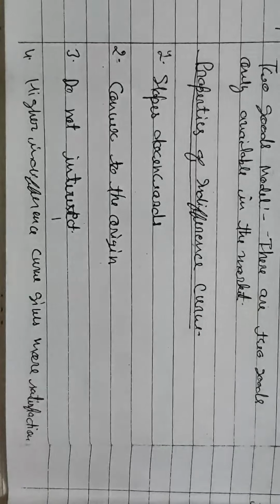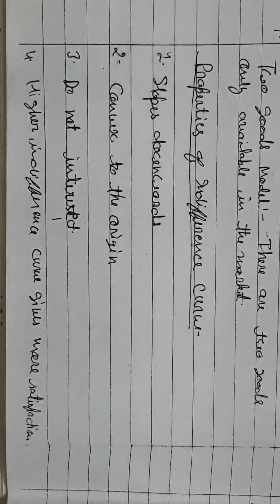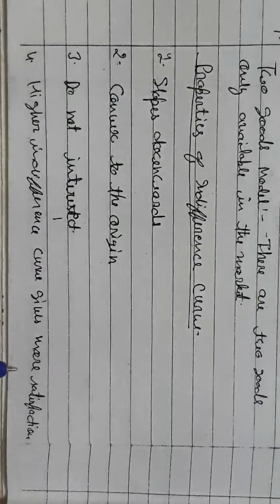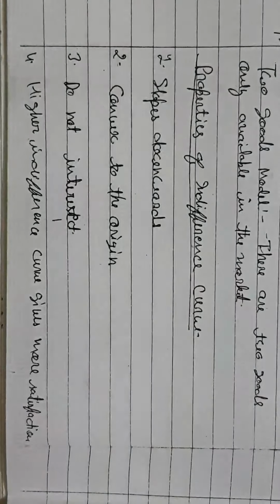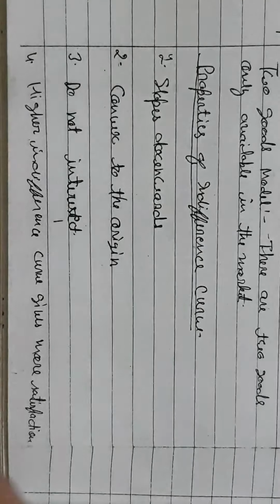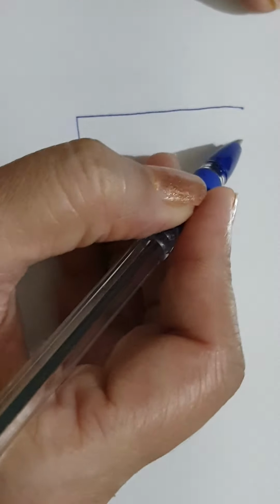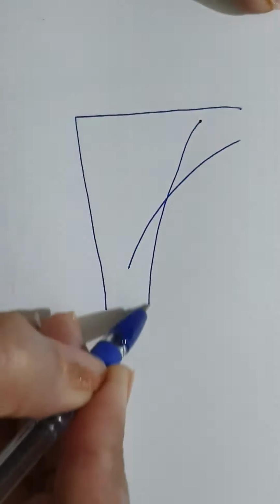Okay, do not intersect, and higher indifference curve gives more satisfaction. So now we will discuss these two points. Do not intersect. We never assume that any two indifference curves can intersect. That is not possible. Why is that not possible?